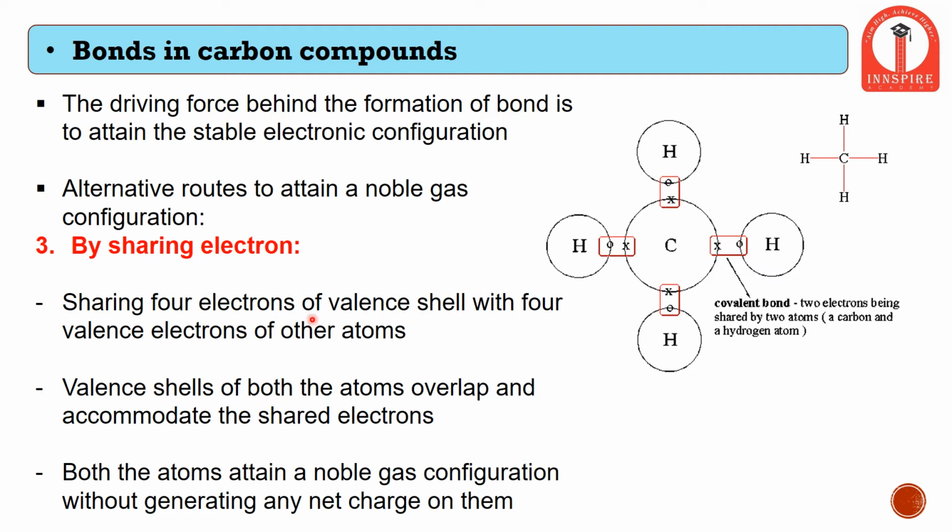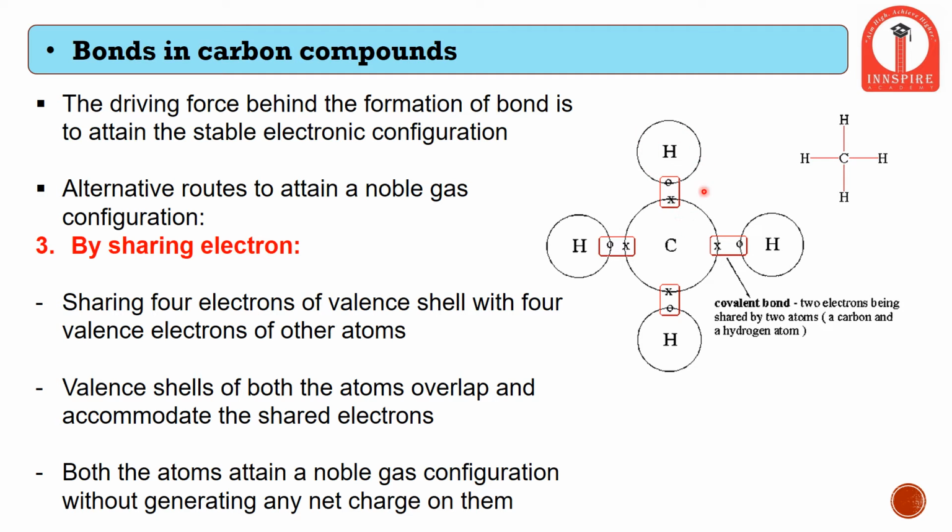The last possible solution is by sharing electrons. As we know, the carbon atom has these 4 electrons in the outermost shell. Therefore, it can try to share 4 electrons with other compounds such that even that compound can gain 1 electron from carbon, and at the same time carbon will also gain another electron from the other compound.